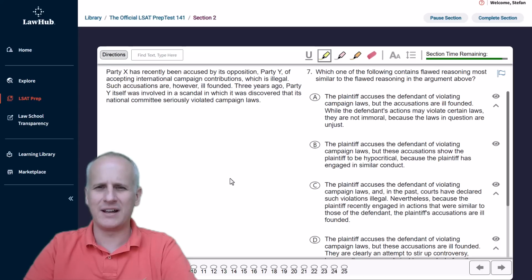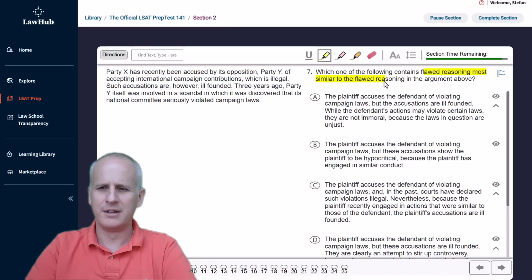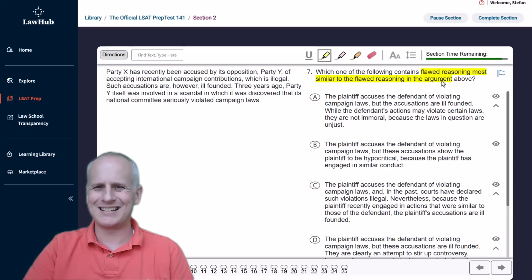And here we've got a relatively lengthy set of questions and answers, which means we may be looking at some sort of parallel reasoning. So we'll read the stem first, mostly to determine whether we're looking for just parallel reasoning or a parallel flaw. So 7 states, which one of the following contains flawed reasoning most similar to the flawed reasoning in the argument above? Okay, so we're going to just highlight flawed reasoning most similar to the flawed reasoning in the argument. So that means we don't want to select any valid arguments in our answer choices.